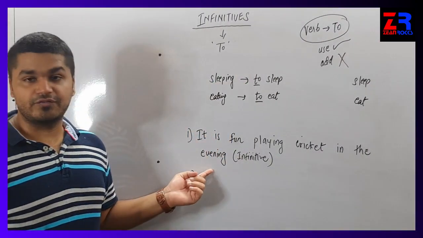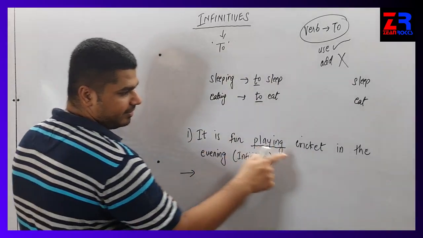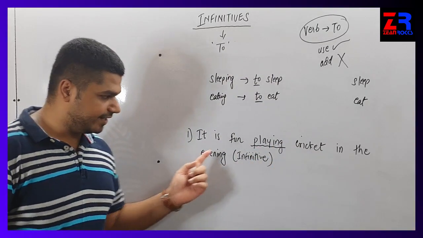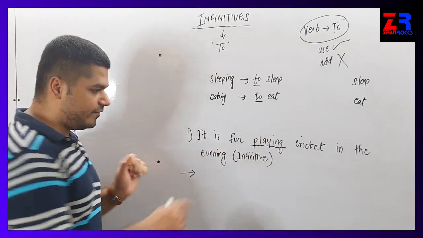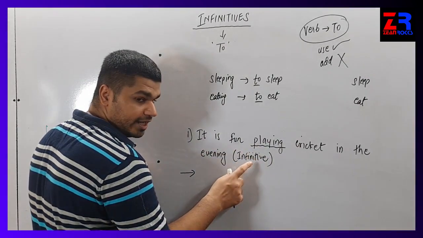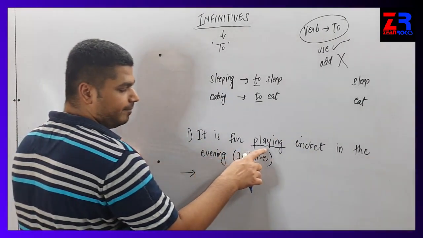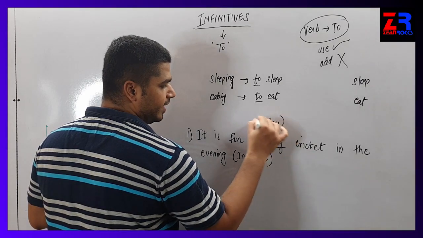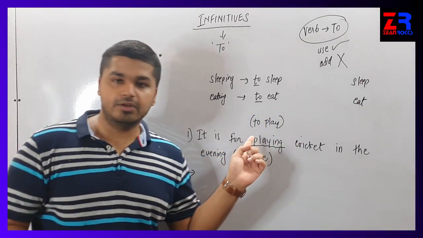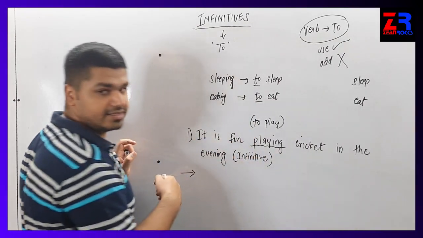Let's take an example of a sentence. The question is, it is fun playing cricket in the evening. They have underlined the word playing. We have to convert this word playing into infinitive form and rewrite the sentence again. So first of all, playing will become to play. So we have to use to play and rewrite the sentence.